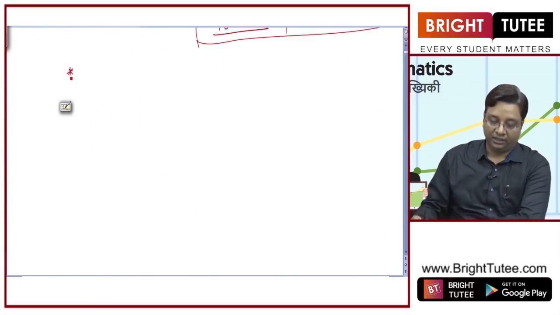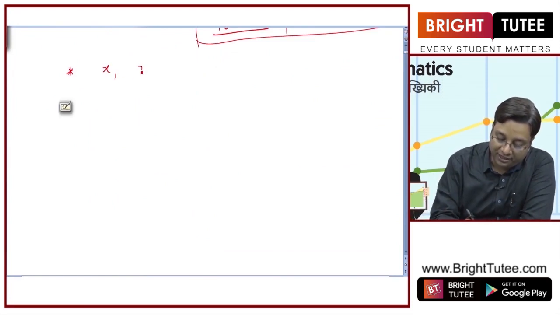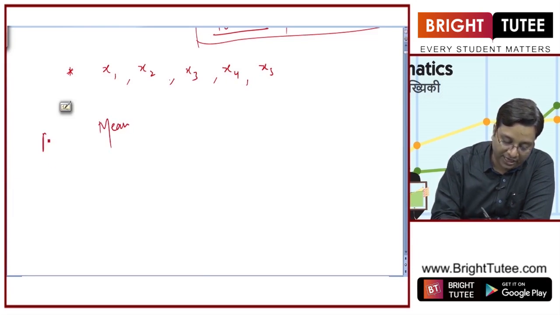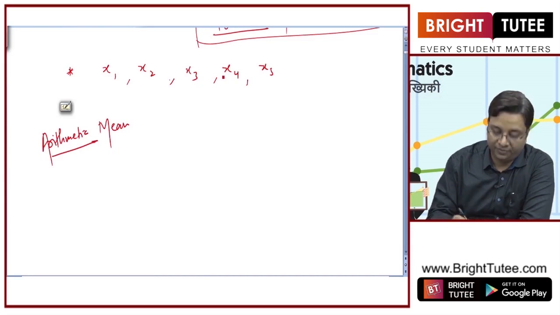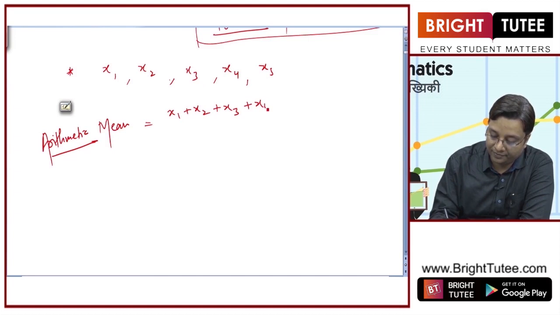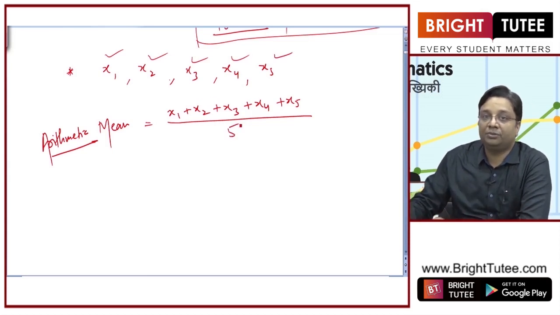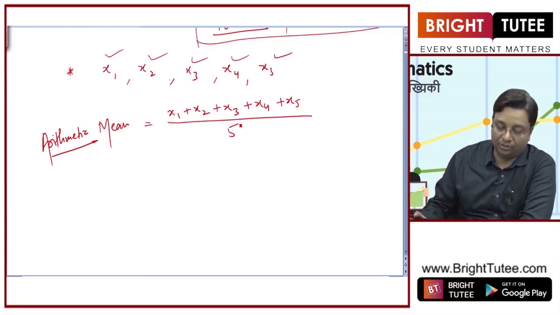Point number 2. Let us say I have got 5 entries, x1, x2, x3, x4 and x5. What will be the mean or arithmetic mean of this data? You will simply add these and divide by the number of observations, which is 1, 2, 3, 4 and 5. So this will be the arithmetic mean. This is a simple concept that you understand from your previous classes also.